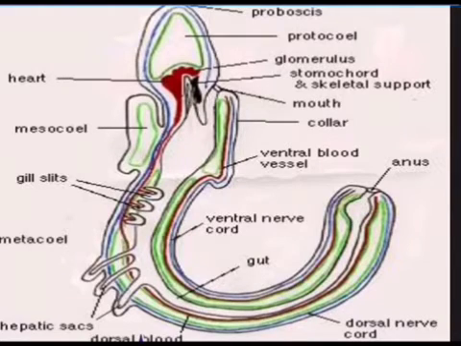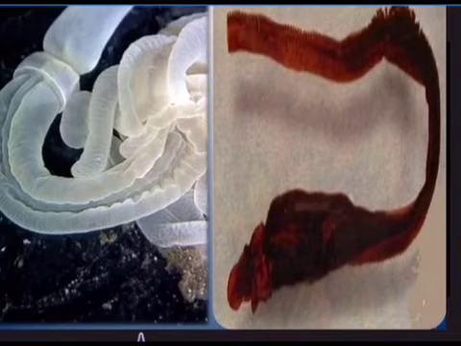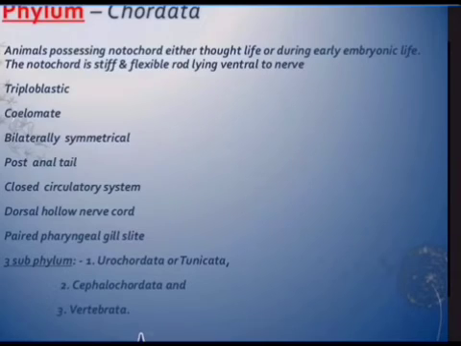Let us see the picture. Look at that Balanoglossus. In the vertical section, you can see the proboscis, the mouth-like anterior side, then the collar, third, and the rest of the body. You can see the gill slits that help in respiration, the mesocoel, and what is important, look at that evolutionary feature, the presence of a heart. And these are the original photos of Balanoglossus, and this is how we find them in the sea.